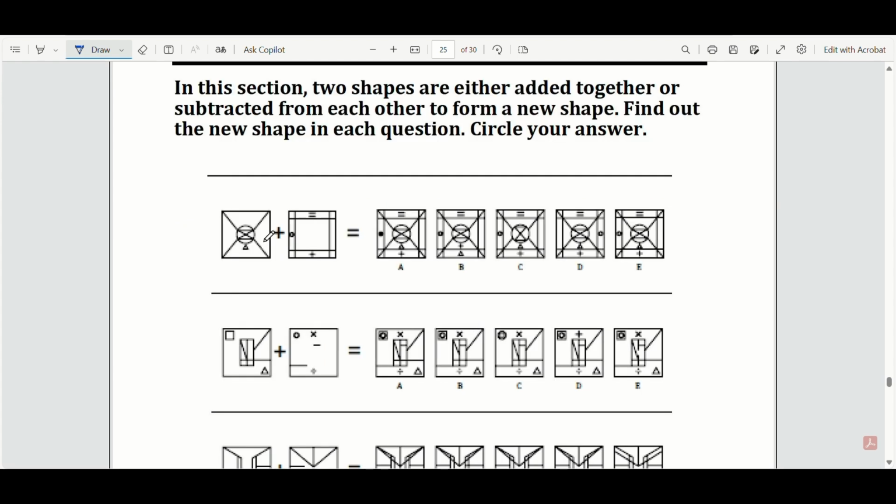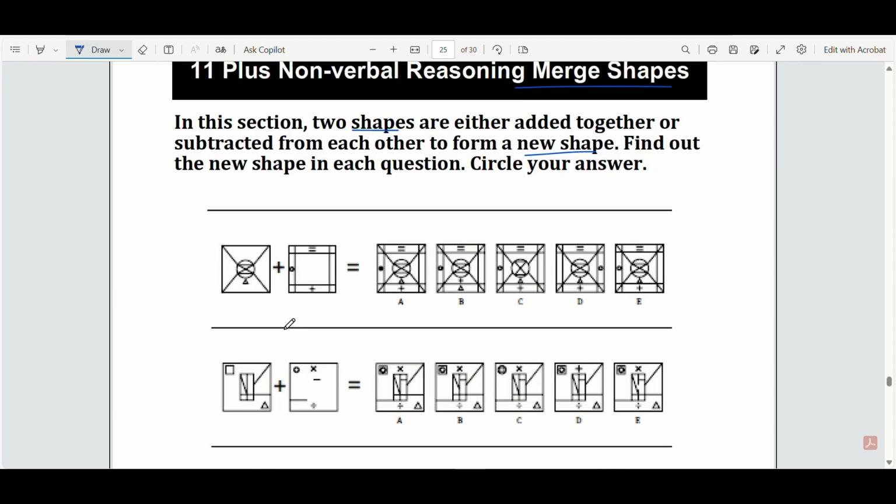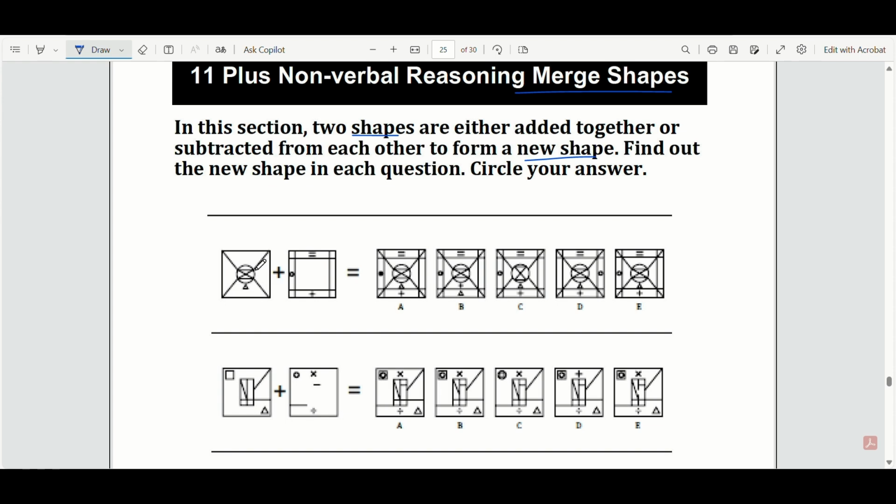Next question. More merging or combining shapes. It says in this section, two shapes are added together or subtracted from each other to form a new shape. So sometimes it'll ask us to subtract, I believe. But let's have a look.